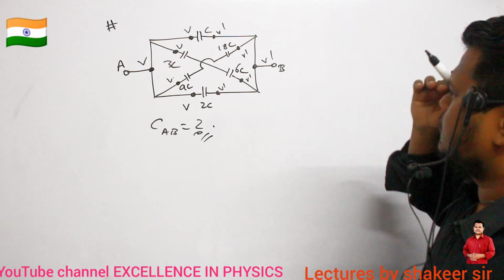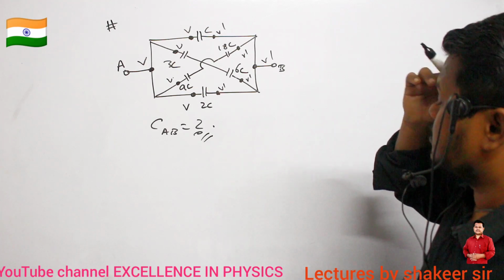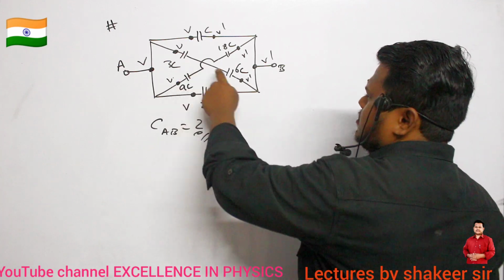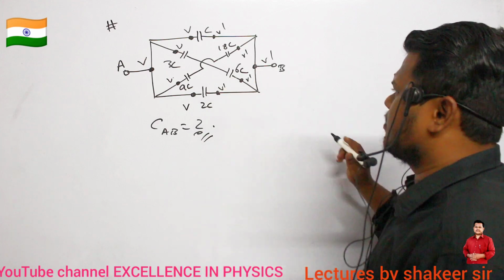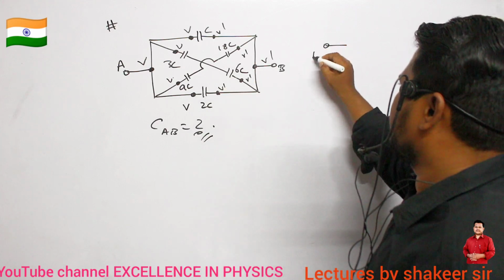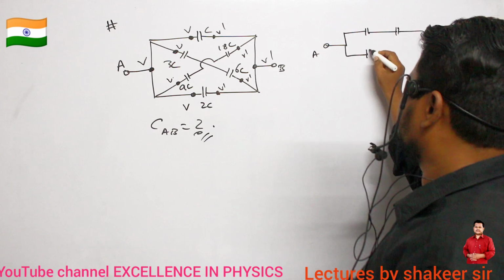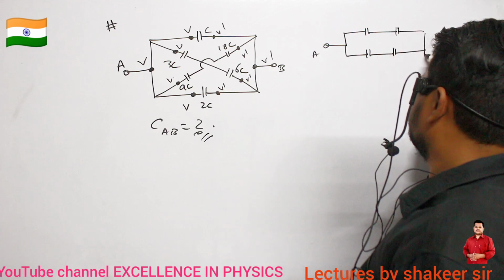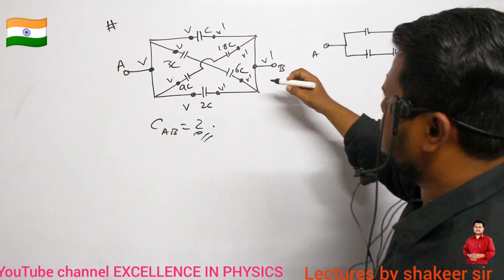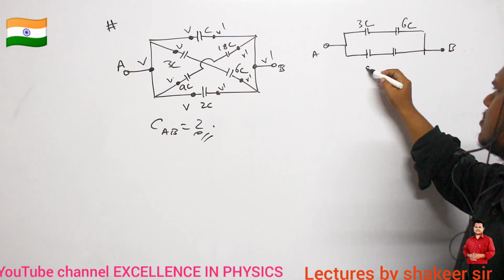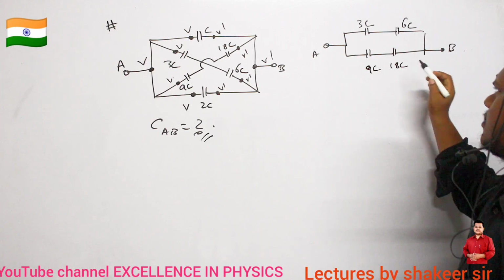Let us see. First of all, let us take those points in which two capacitors are connected in series. So let us take 3C, 6C and 9C and 18C. If this is my point A, how can I draw? This is one capacitor, this is another capacitor, another capacitor, another capacitor. Then they are connected to point B. So this is the 3C capacitor, this is the 6C capacitor, this is the 9C capacitor, this is the 18C capacitor.